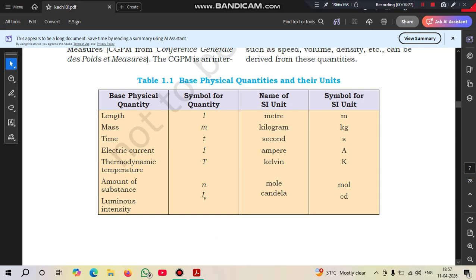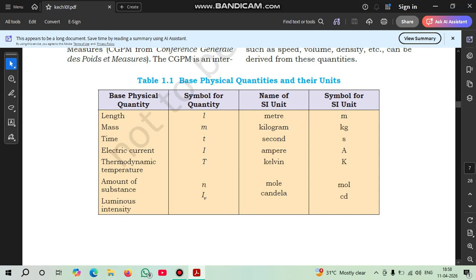So these are the base physical quantities and their units. Length: the symbol for the quantity is L, the SI unit is meter, and the symbol for the SI unit is m.